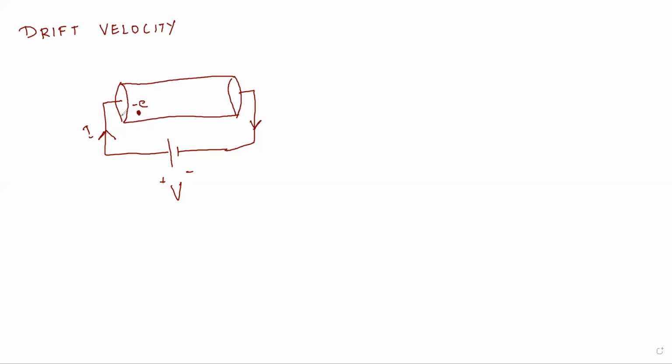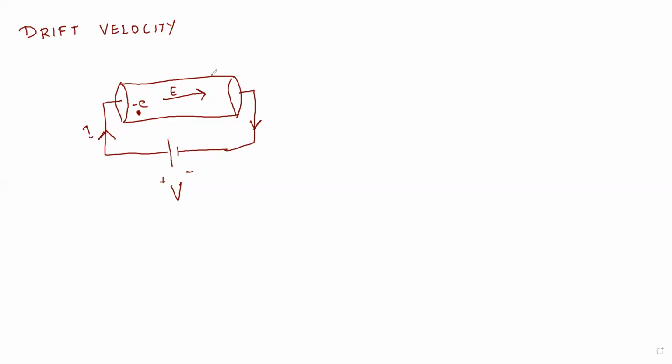But this point which I'm explaining now is very important. Whenever you switch on a battery, a potential difference is produced across the conductor. There is a flow of current. Why? The potential difference is produced and the conducting path is also there, so there is a flow of current. Therefore, this potential difference produces an electric field inside the conductor. The direction of this electric field is from the positive end towards the negative end. Let E be the electric field.